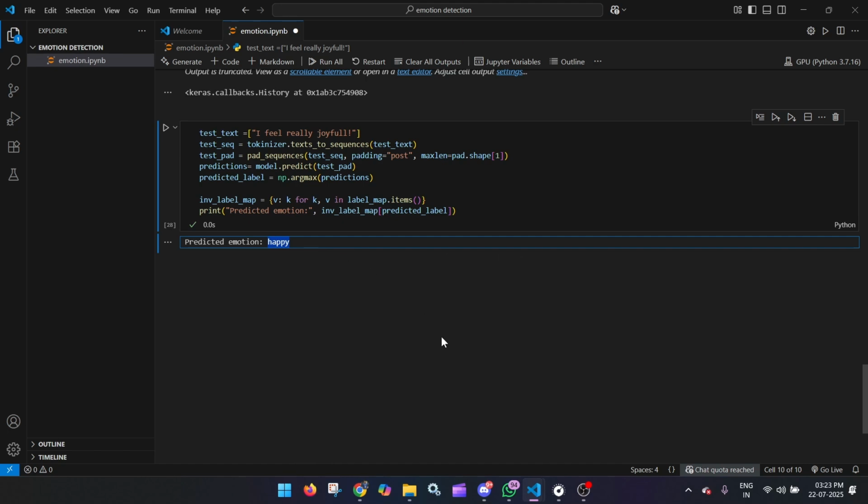So it's perfectly classifying the emotion of the input text. Over here I have written "I feel really joyful", and it is classifying happy as the emotion. So it is performing well, and it's classifying correctly.